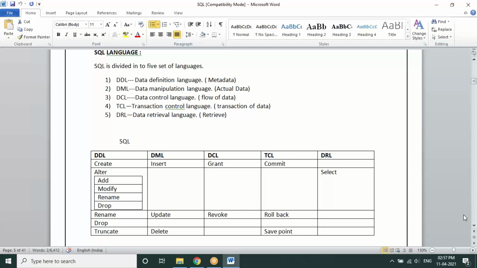And lastly, as we have all the data within the application or a software, where I want to retrieve them using some kind of a query language. So one of the statements we use is select to retrieve the data. So most of you might be familiar with that select statement, which falls under the category called DRL or DQL, data query language or data retrieval language. So this is the broad set of 5 categories which we have under the SQL. Most of these commands fall under this. Now we'll see what all commands or statements come under each of them.